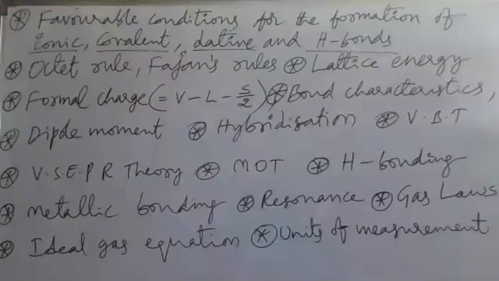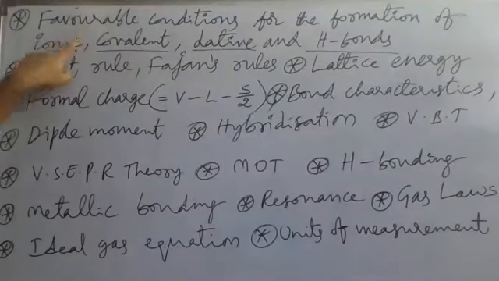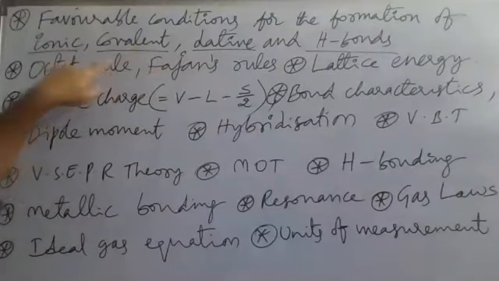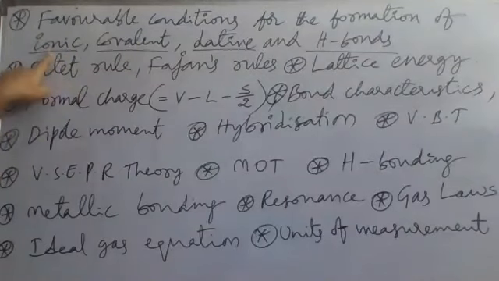First try to see the subtopics you have to concentrate on. If you did not cover anything, note down that subtopic, whatever I'm writing on the board, and concentrate on that only. Suppose favorable conditions of ionic bond, favorable conditions of covalent bond, like this. Ionic bond means electrovalent bond. What should the conditions be for it to form?